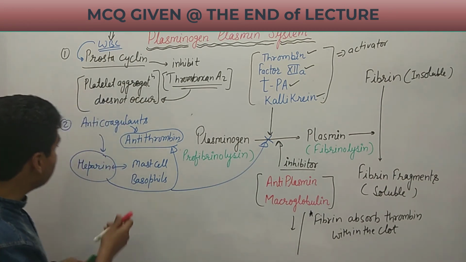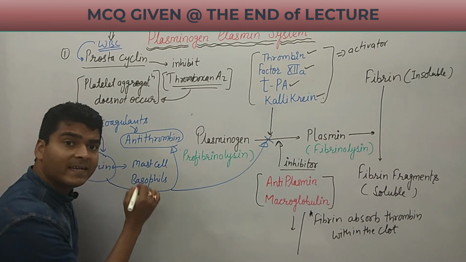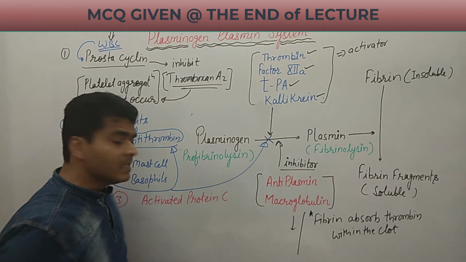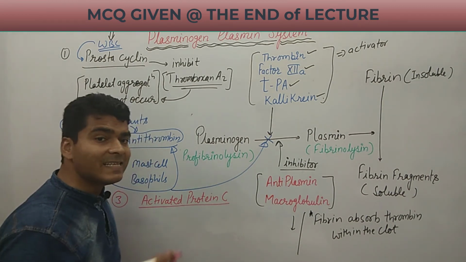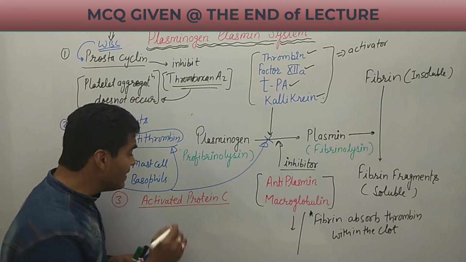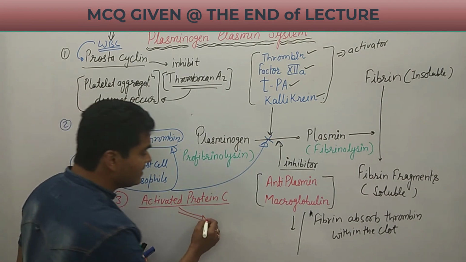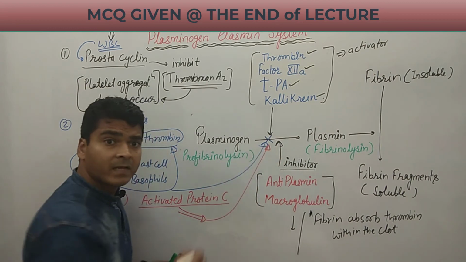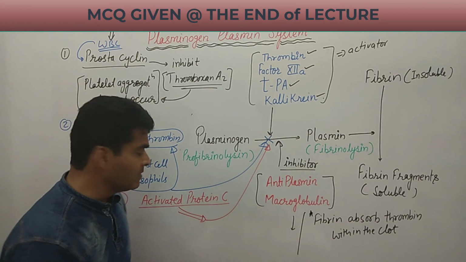Another anticoagulant is known as activated protein C. This activated protein C also works as an anticoagulant. Just look at what activated protein C can do.